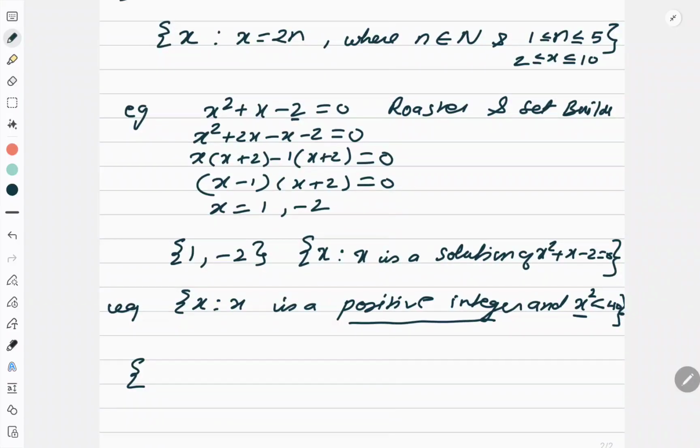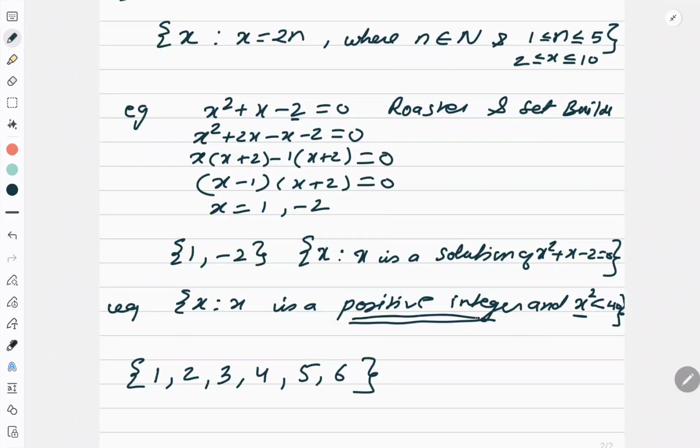They have told me positive integer, so we don't count 0 and I will start with 1. 1 square is less than 40, so it will come. 2 square is less than 40, it will come. 3 square is less than 40, it will come. 4, 5, 6. Now 7 square is what? 49. So I have to stop here.